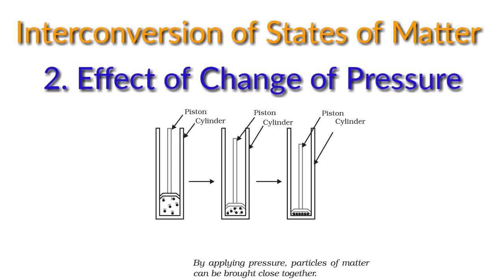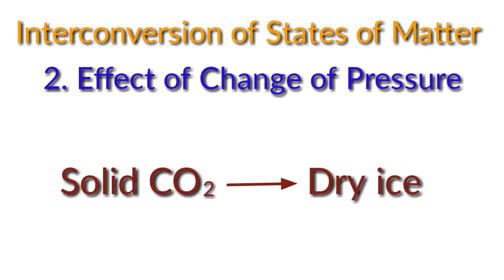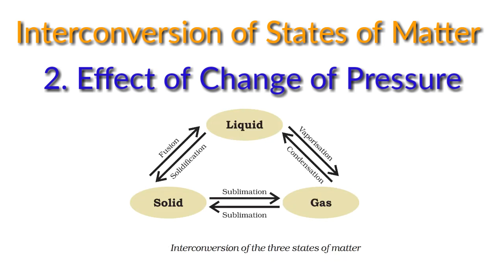By applying pressure and reducing temperature, we can liquefy gases. Solid carbon dioxide under high pressure gets converted directly to gaseous state on decreasing of pressure to 1 atmosphere without coming into liquid state. This is the reason solid carbon dioxide is known as dry ice. We can conclude that pressure and temperature determine the state of matter, whether it is solid, liquid or gas.